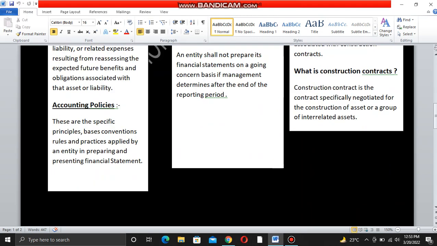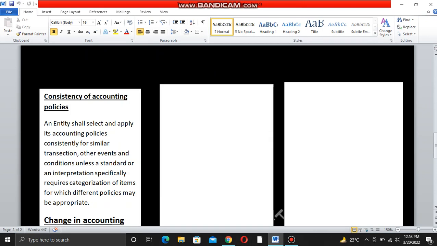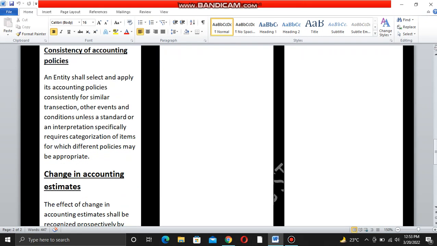Okay, accounting policies. These are the specific principles, bases, conventions, rules, and practices applied by the entity in preparing and presenting financial statements. That's easy to get. And now, consistency of accounting policies. An entity shall select and apply its accounting policies consistently for similar transactions, other events and conditions unless a standard or interpretation specifically requires categorization of items for which different policies may be appropriate.